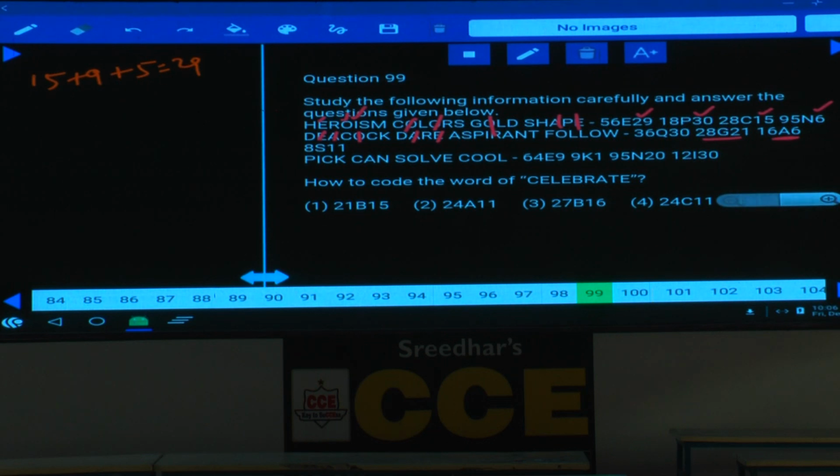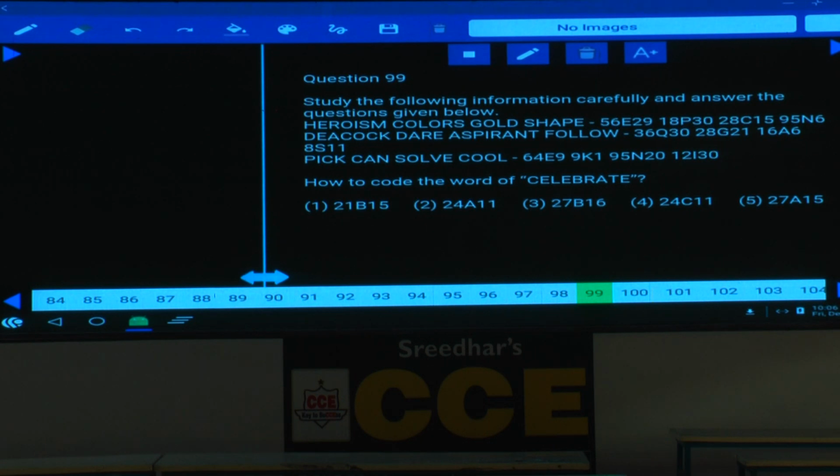And to the word aspirant, 1 plus 9 is 10, 10 plus 1 is 11, isn't it? This 11 is the code to the word aspirant. Similarly to the word follow, O plus O is 15 plus 15, 30. This is the code to the word follow. Done with this? How are you getting the last number here? By adding the sum of all the place values of the vowels given in each of these words.